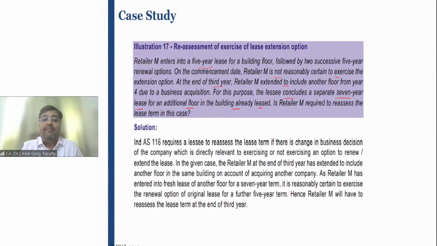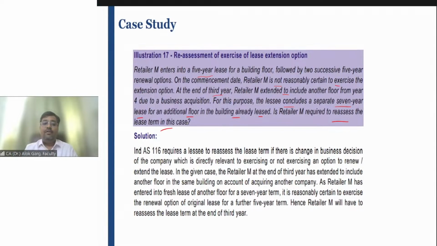So is retailer M required to reassess the lease term in this case? Please tell me. For the first lease of 5 years, whether the lessee, which is M, is required to reassess the lease term. What do you think? What is your view, guys? Yes, the reassessment is required.